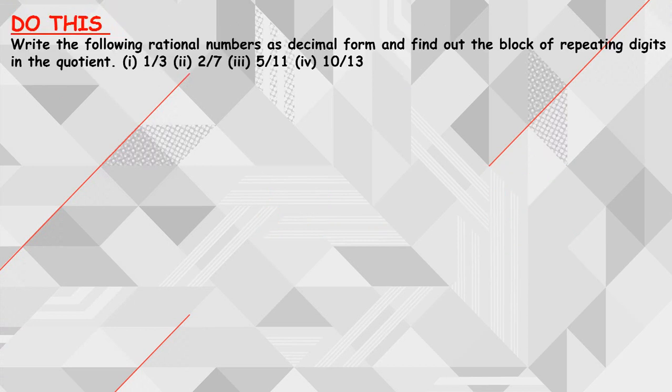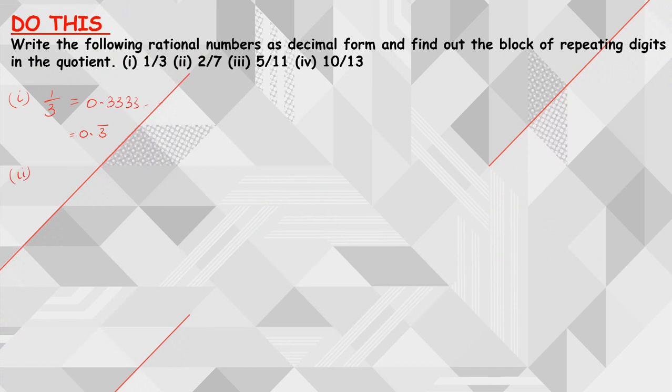Next, moving on with some more problems. Here we are going to take up the examples, and after doing the examples we are coming to one conclusion, right? The first one, what is this? 1 by 3. You know about 1 by 3. I can write it as 0.3333 and so on, which I can write as 0.3 bar, right?